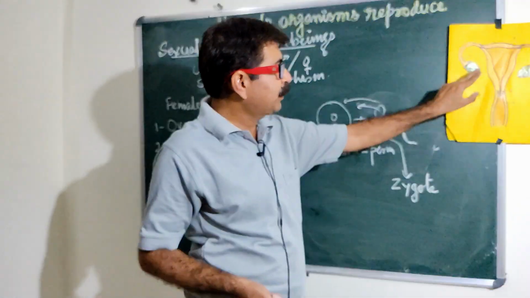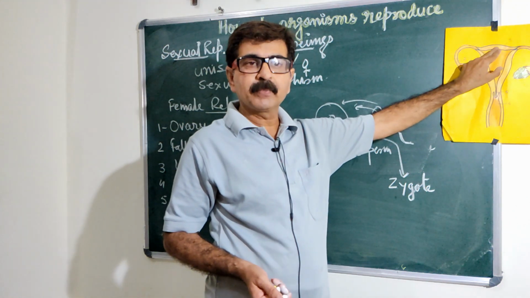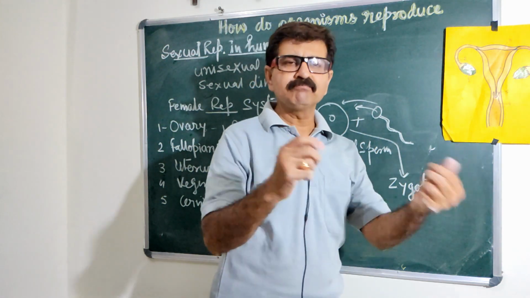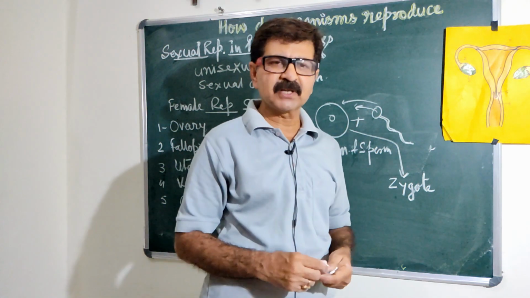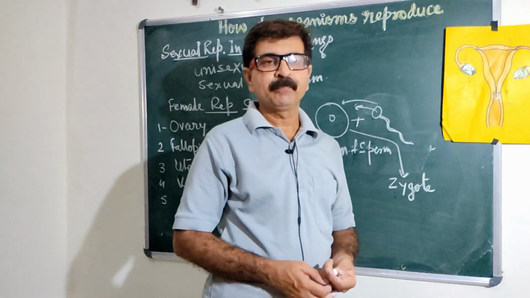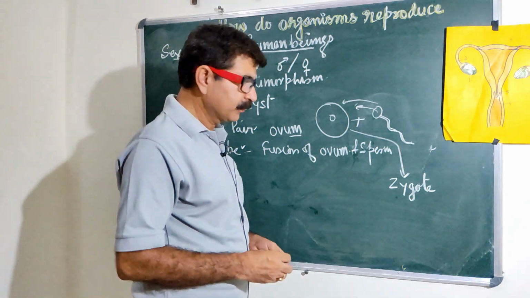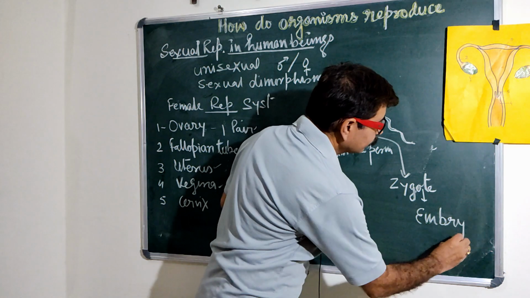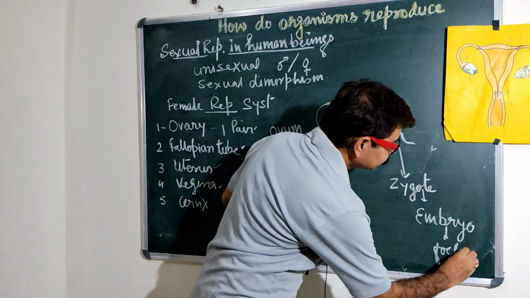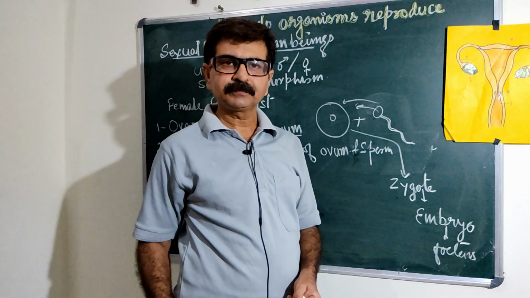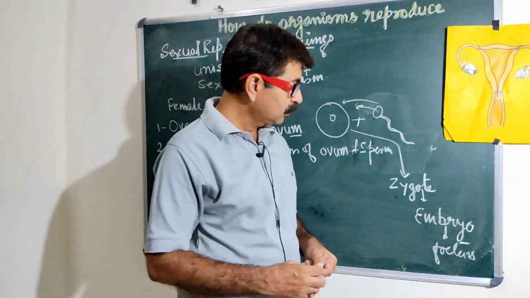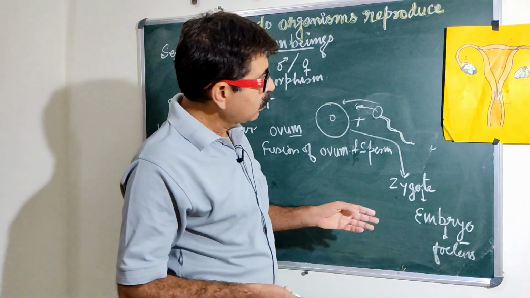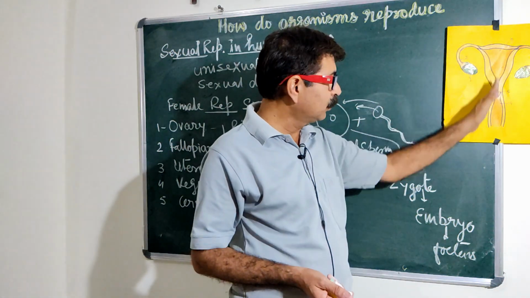The zygote is formed in the fallopian tube, but it implants in the uterus and starts to develop. A number of mitotic divisions take place, so that it develops into what we call an embryo or the fetus. After 9 months, when it matures and develops all the body parts, the mother gives birth to the baby through the vagina.